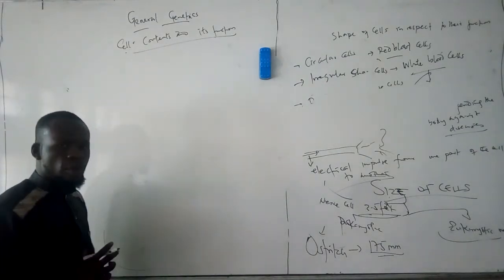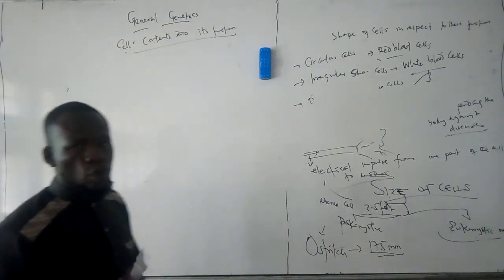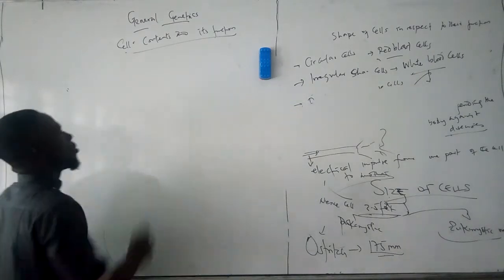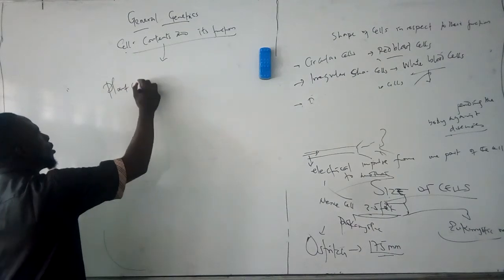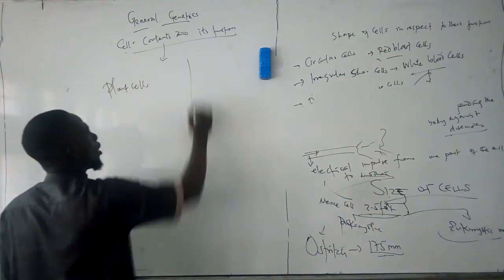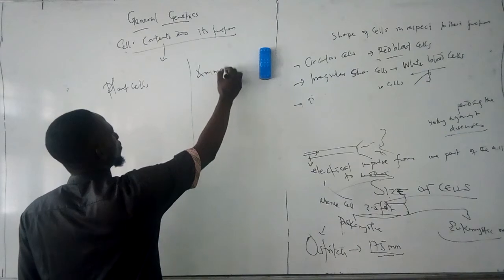you should understand that we have two different types of cells. The first thing you need to know is that we have the plant cell and the animal cell.